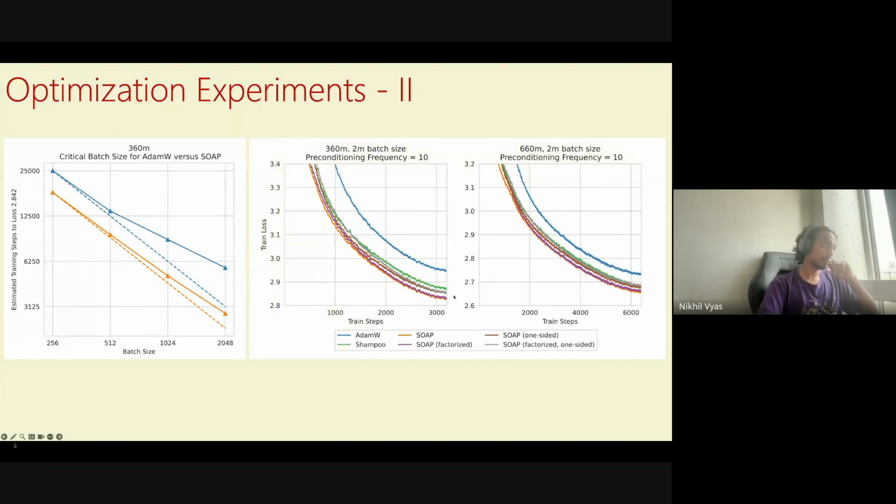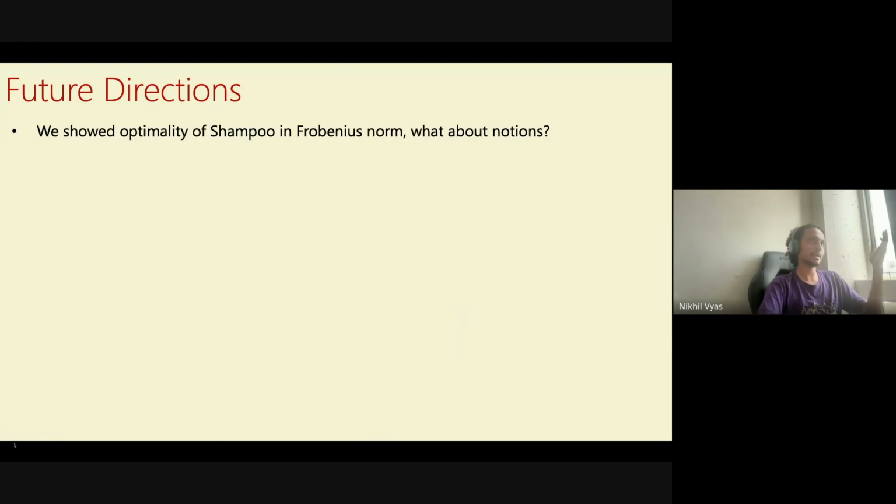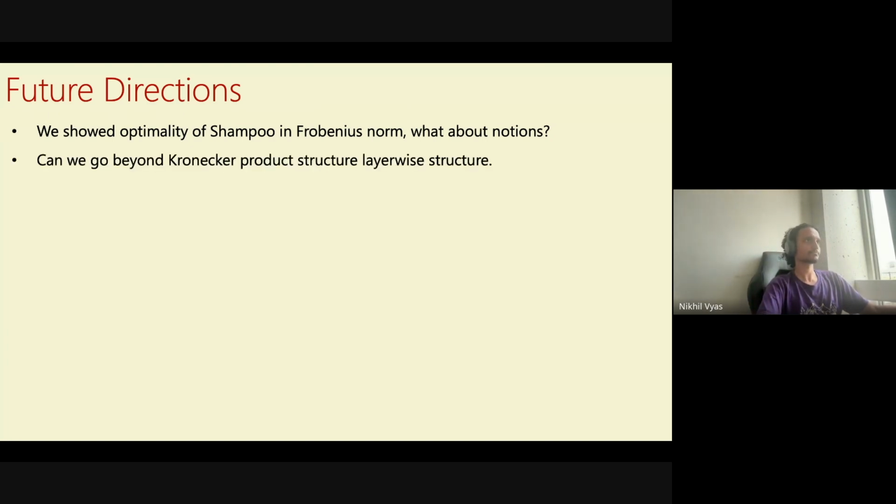Okay, I think these are the main things. I think there are some other directions, which is that, when we showed the optimality of Shampoo, this was in Frobenius norm. It's unclear if this is the right notion of optimality. It's certainly a starting point, and we are thinking about this question. And what are other notions in which you can think about approximating as a Kronecker approximation?